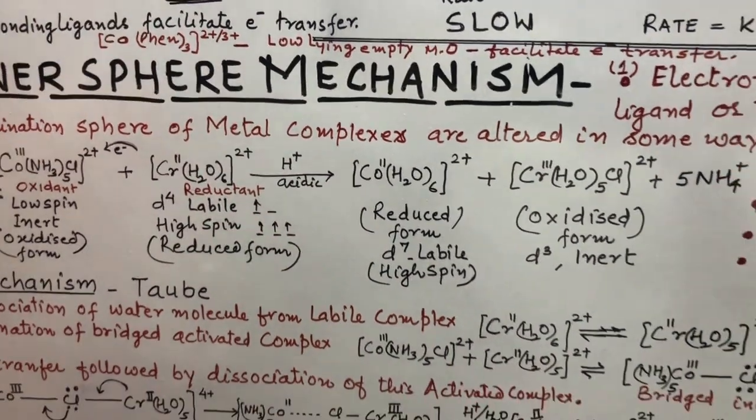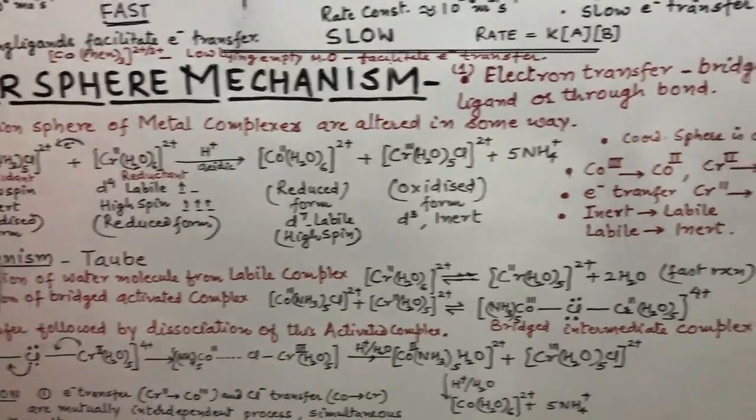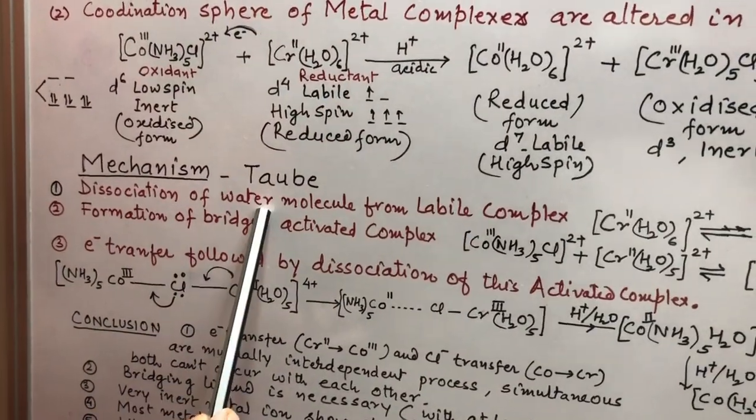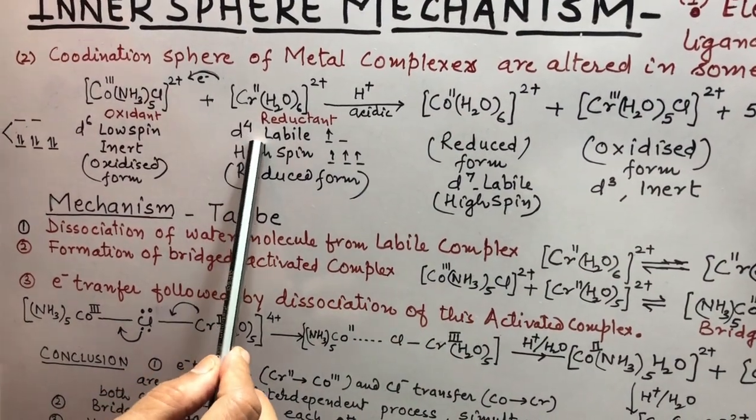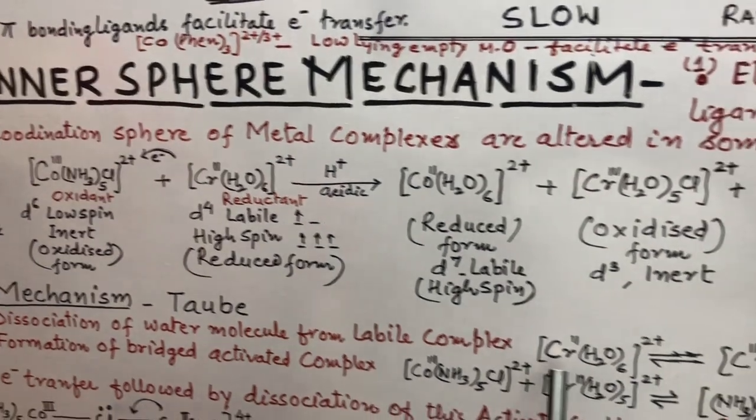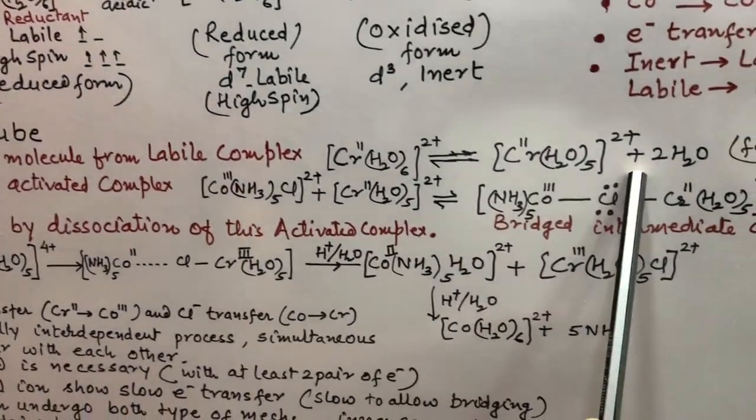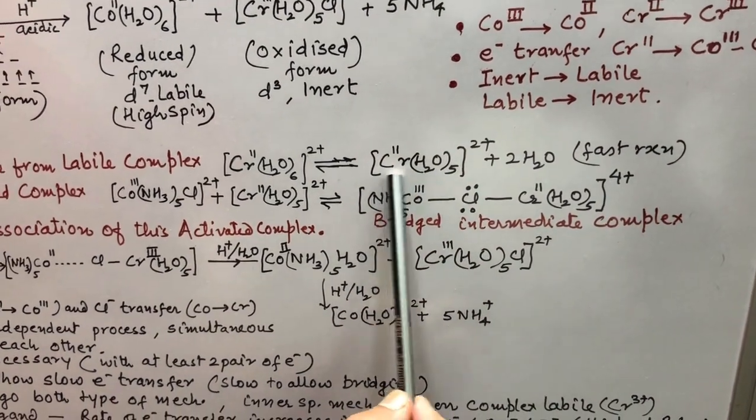Let us see the inner sphere mechanism. It is given by Taube. In this, first of all, dissociation of a water molecule from the labile complex takes place. This is our labile complex, the chromium complex. Here, from the chromium complex, the H2O ligand is taken out and we get this complex. This is a fast reaction.